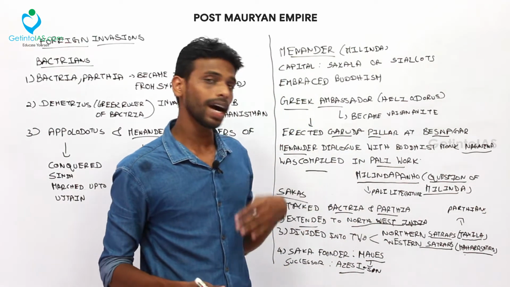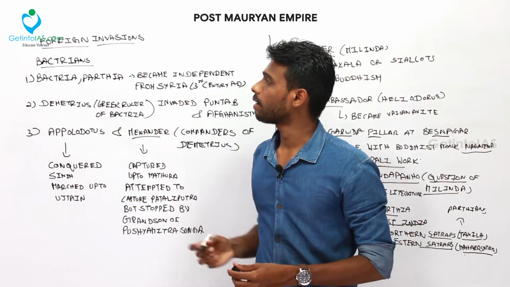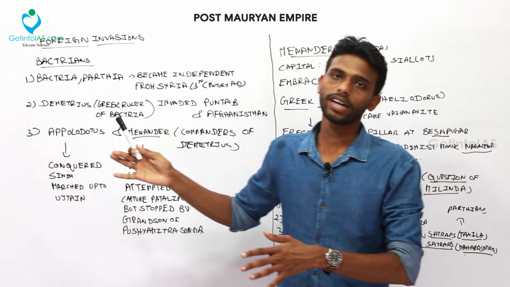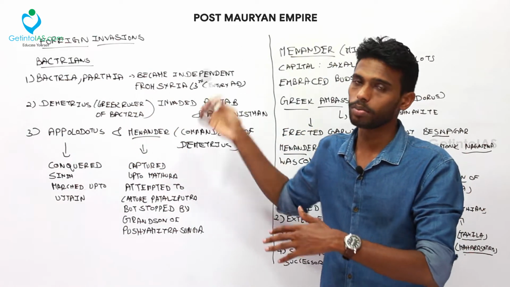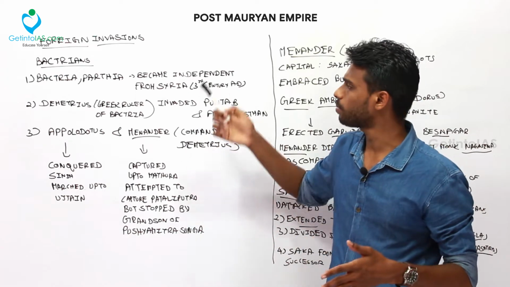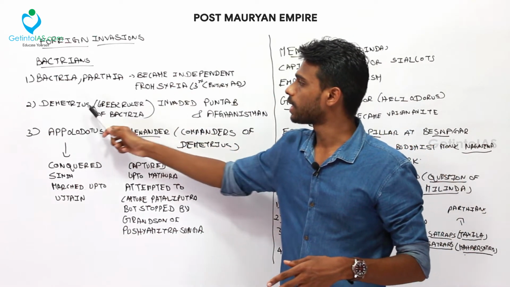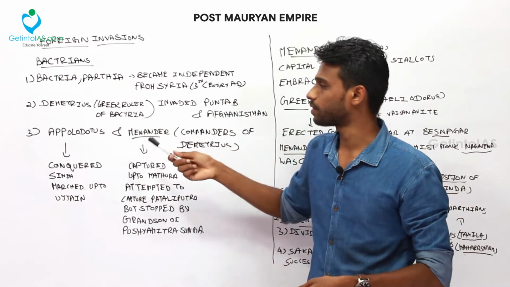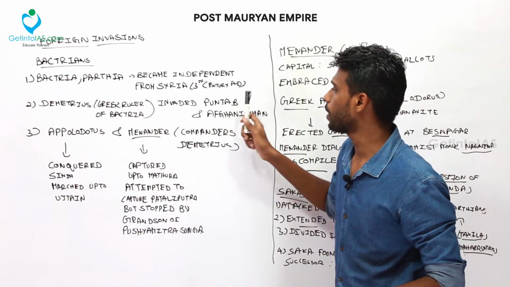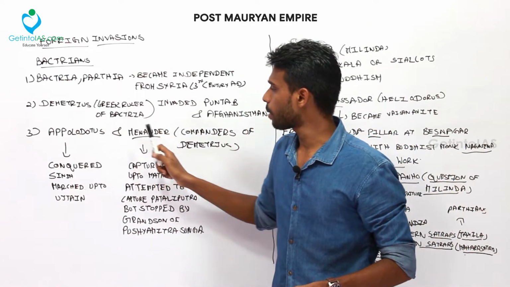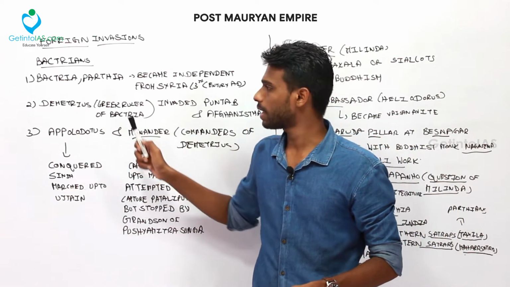Next we are moving on to the other kingdom, Kushanas, and now we are moving on to the revising part. Bactrians are the foreign invaders who got divided from the Syrian Empire. Bactrians as well as Parthians, in the middle of the 3rd century AD, got divided from the Syrian Empire, and Demetrius was the Greek ruler of Bactria. He was ruling Bactria, and he was the first to invade Punjab and Afghanistan. Then Apollodotus and Menander were two notable commanders of Demetrius.